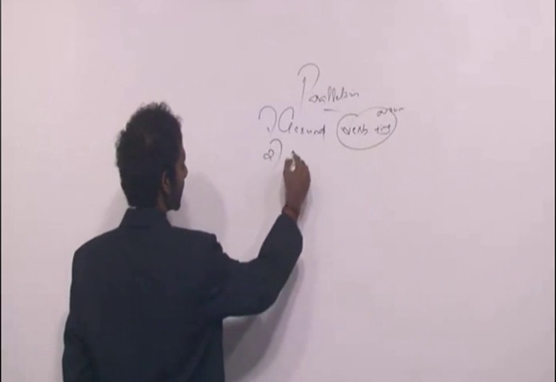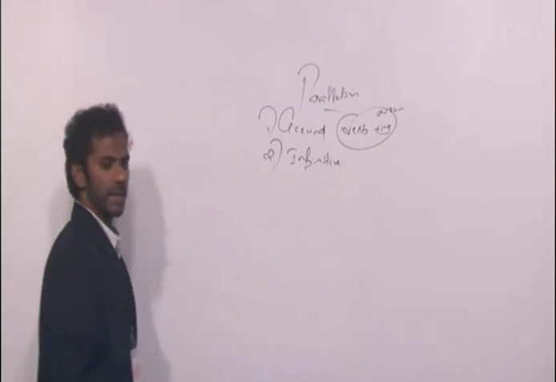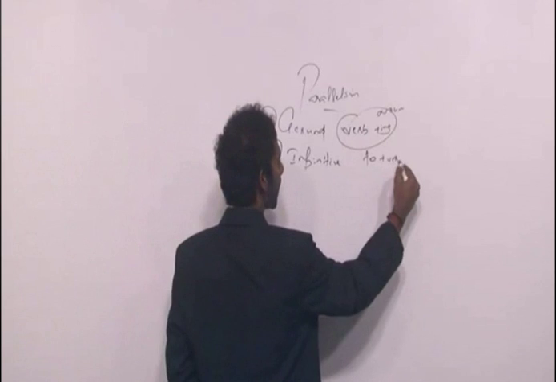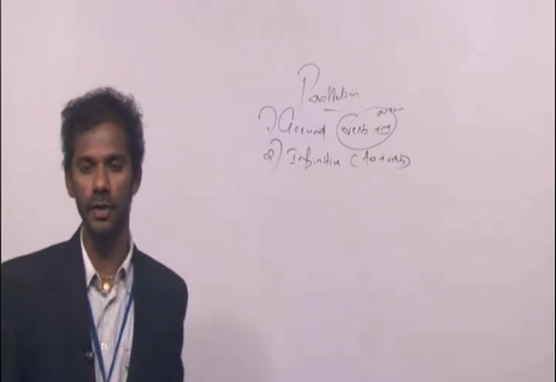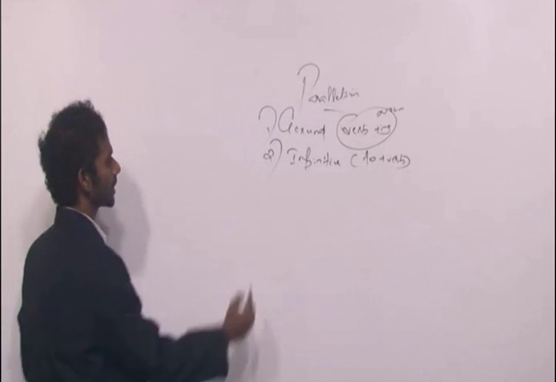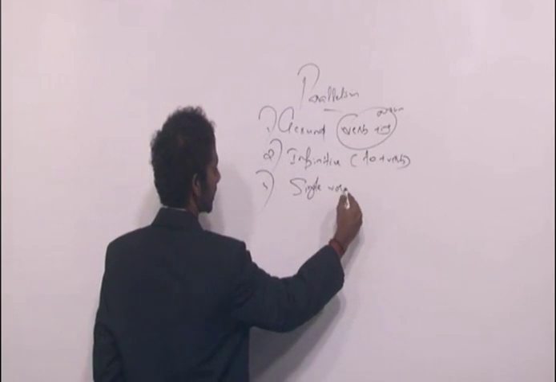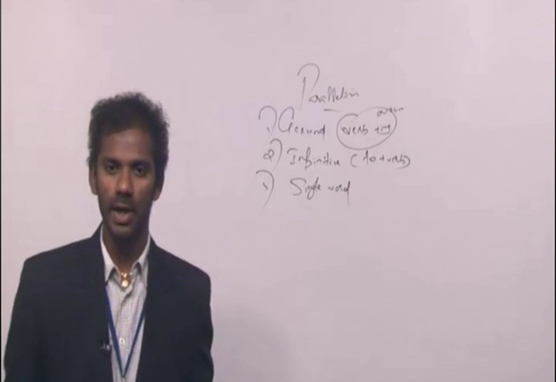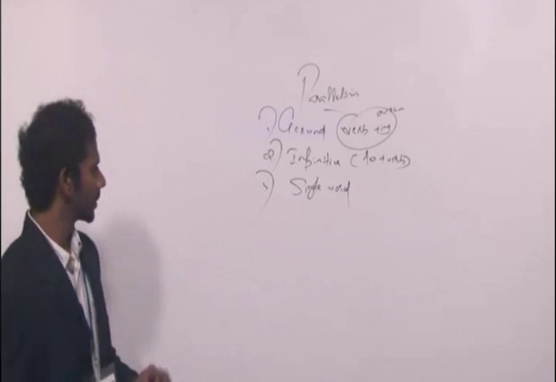Second concept is infinitive. It means to plus verb, right? So if one idea is in the infinitive form, all the other ideas must also be in the infinitive form. That's the second concept in parallelism, right? Third concept is single word. As I said yesterday, if one idea is a single word, all the other ideas must also be single words, right?